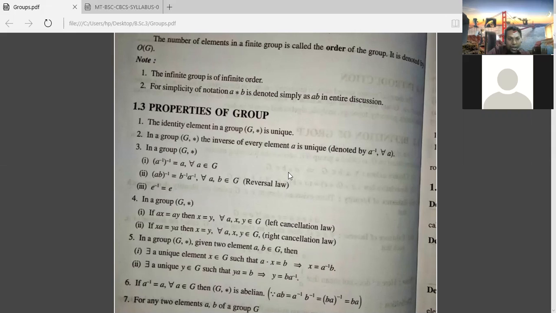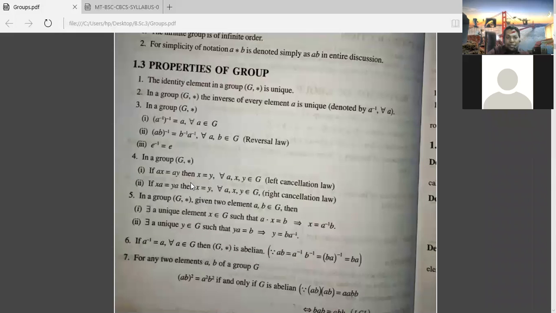Okay. Now the next one: in a group (G, *), if ax equals ay, then x is equal to y. Just here you see, if you operate a inverse on the left-hand side, you will get a inverse ax. We are getting here a inverse a is e, into x is x. Similarly, here also a inverse a is e, into y, so we are getting x is equal to y.